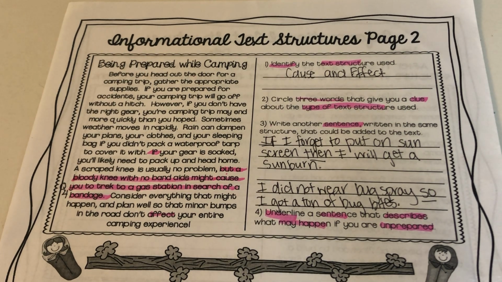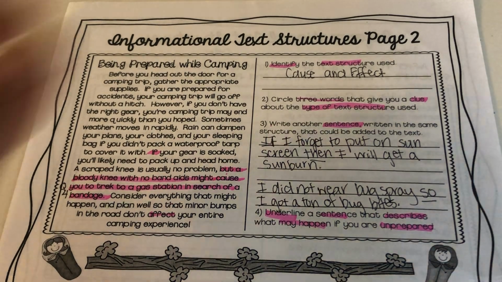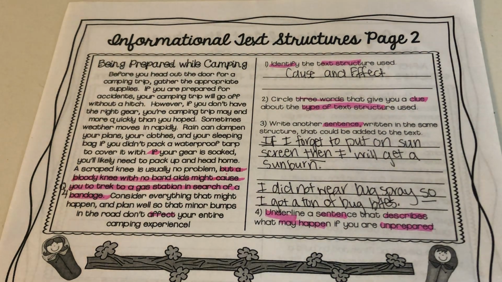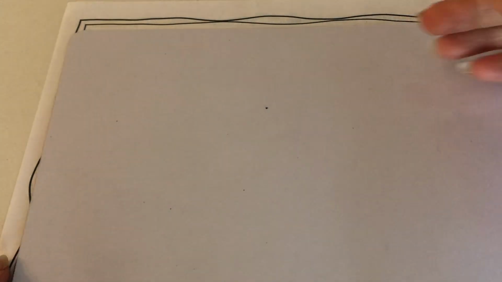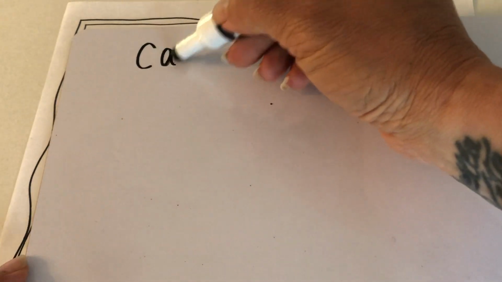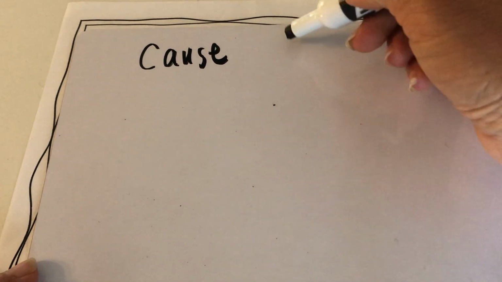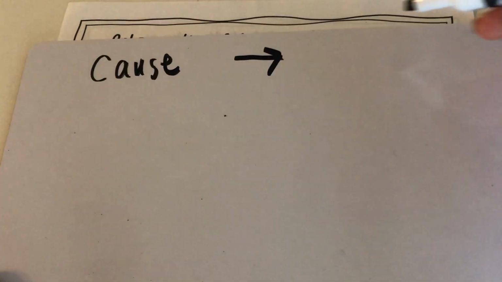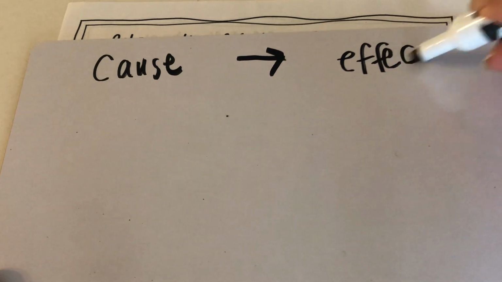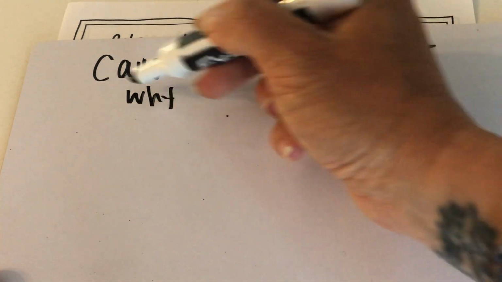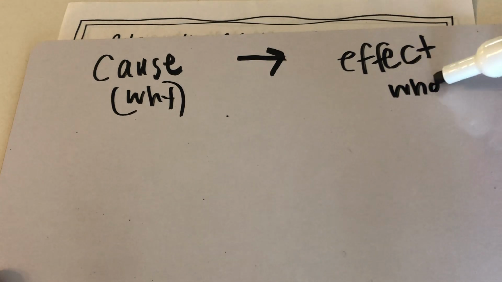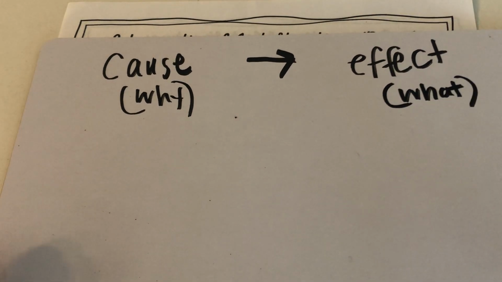Okay, so now for your exit ticket, I'm going to give you the cause, I mean the effect, and you are going to have to find the cause from the passage. We're going to keep that same format with cause, we've got our arrow and then effect. Remember, the cause is the why and the effect is the what. The effect is what actually happens.